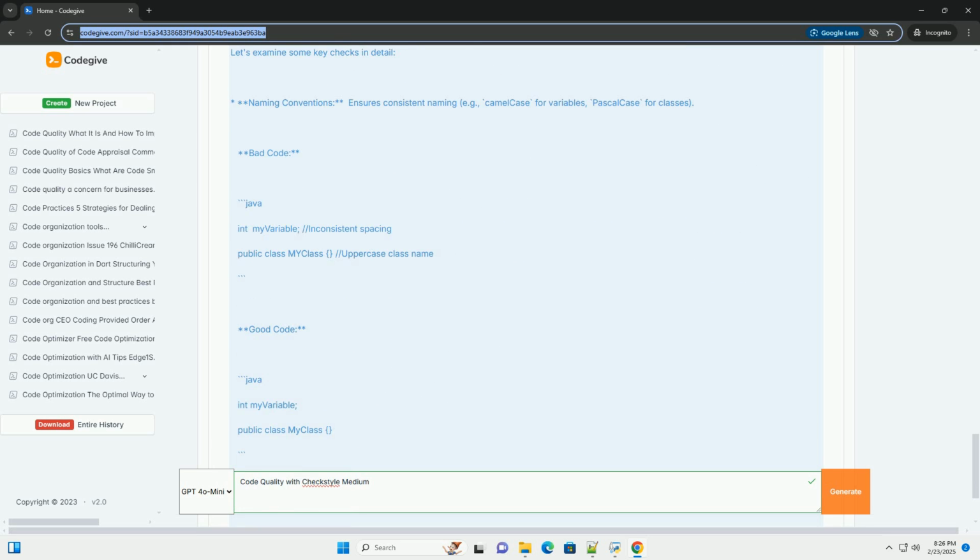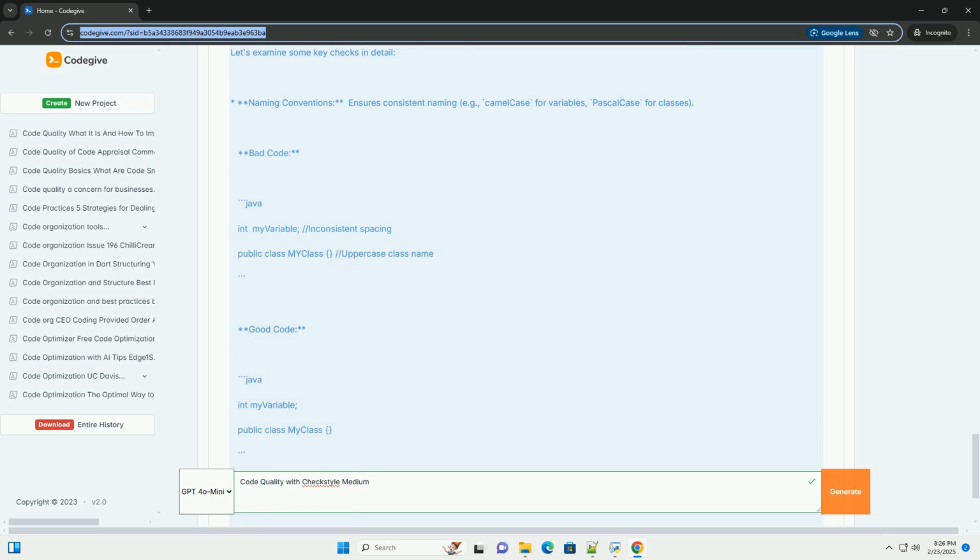Whitespace checks for proper spacing around operators and keywords. Bad code, good code. Import statements organizes and limits imports. Bad code, good code, after applying import ordering. Line length prevents excessively long lines, improving readability. Trailing whitespace removes unnecessary spaces at the end of lines.